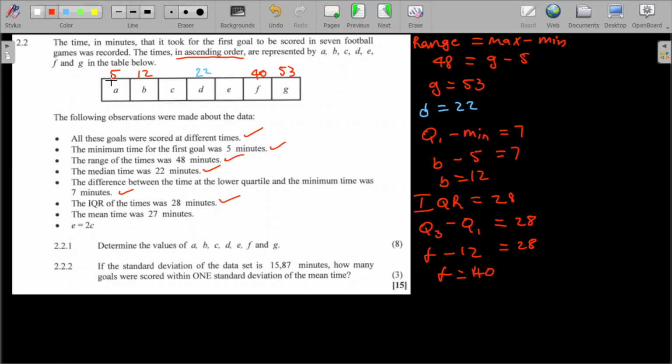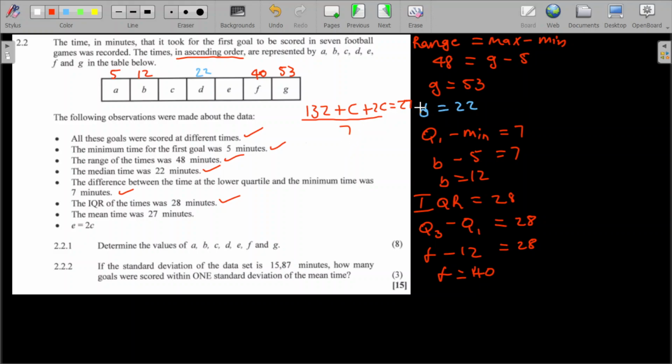So we need to add now 55 plus 12 plus 22 plus 48 plus 53, which is going to give us 132. Now plus C, remember, and they told me that E is equal to 2C, so it's also plus 2C. This is going to be equal to the mean, which they told me is 27. Remember, it's divided by 7.